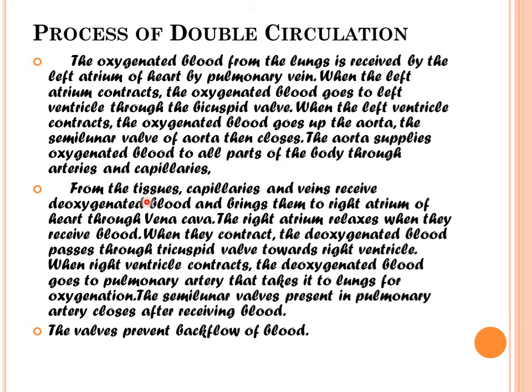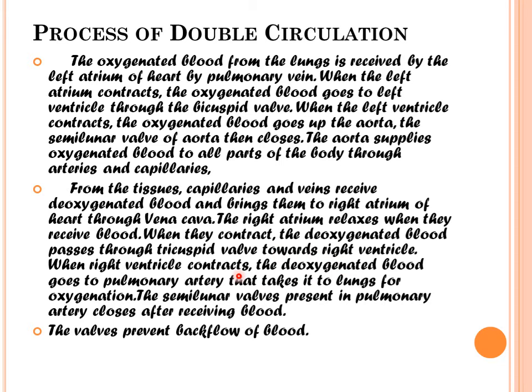Now from the tissues, capillaries and veins will receive deoxygenated blood, that means carbon dioxide blood, and they bring it to the right atrium of the heart through the blood vessel called the vena cava. The right atrium relaxes when it receives the blood, and when the right atrium contracts, the deoxygenated blood passes through the tricuspid valve towards the right ventricle.